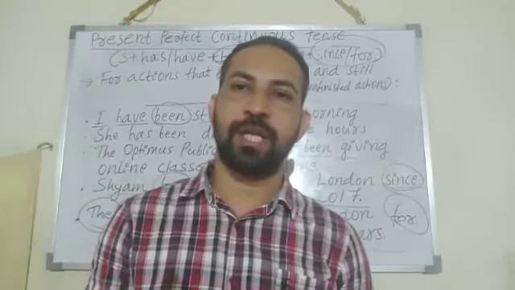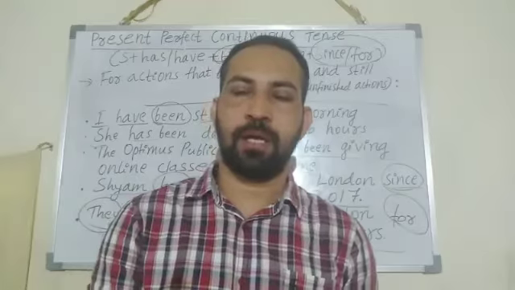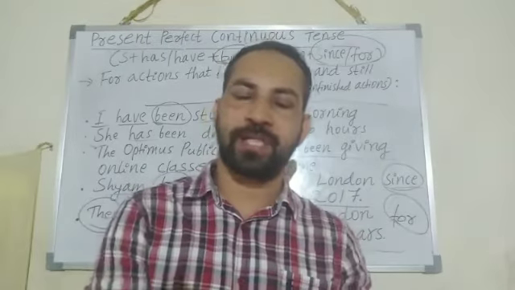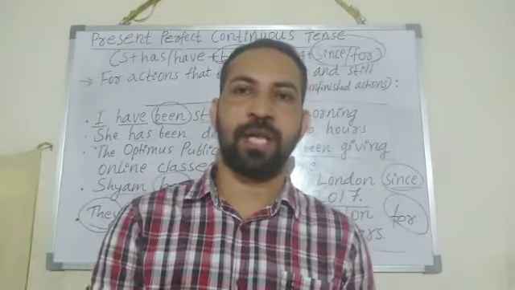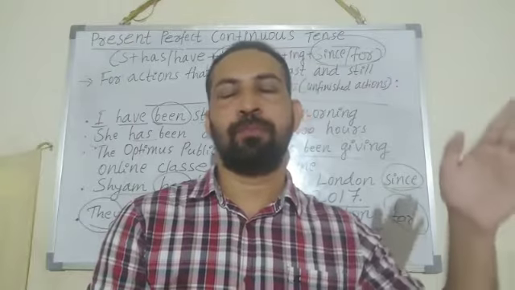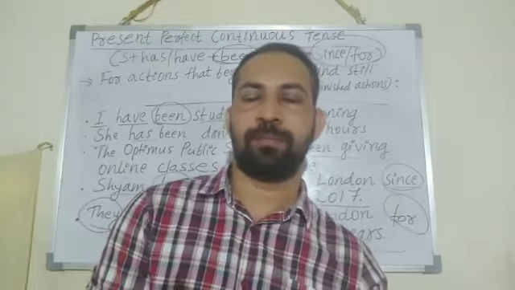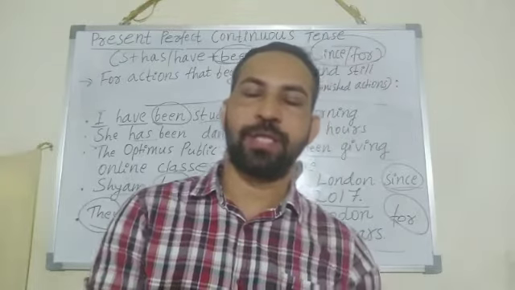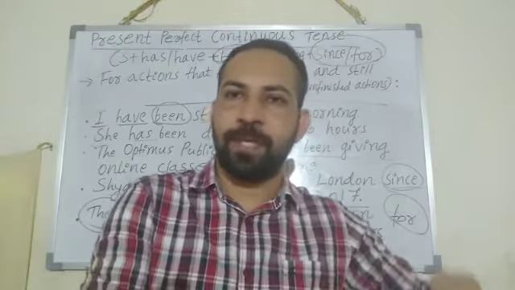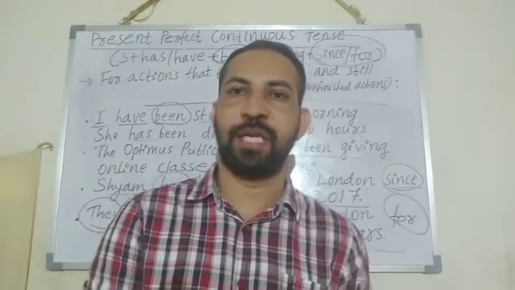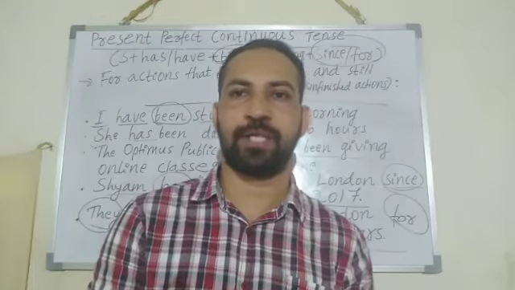She has been studying since morning. Here in this sentence, what about the action? Yes, the action started to happen from the morning. And imagine, now it is noon or evening, and still now this action is happening. It is not finished. It is an unfinished action.